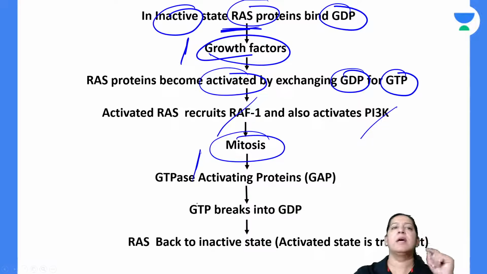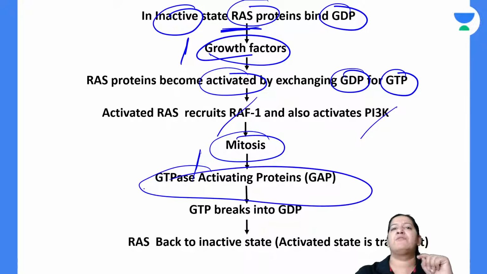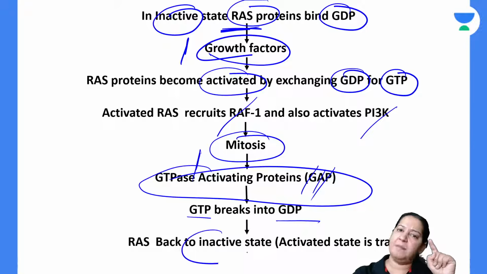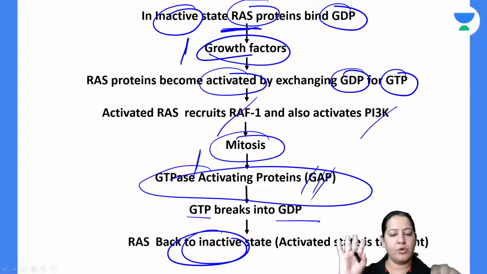Immediately after mitosis, there is an intrinsic protein inside the RAS which will get activated. The name of the protein is GTPase activating protein. This protein will degrade the GTP into GDP, so active RAS again becomes inactive. That is the whole story which takes place normally.